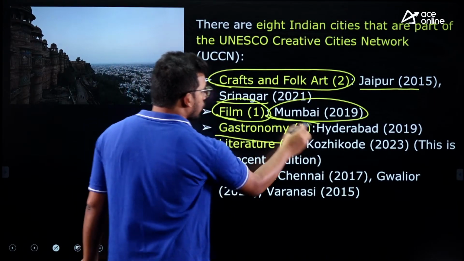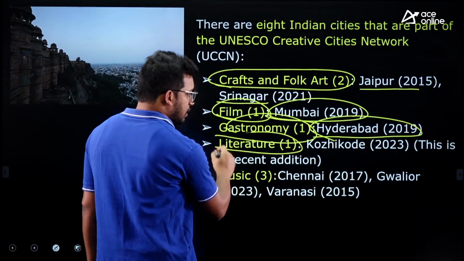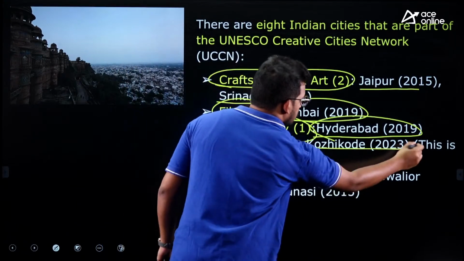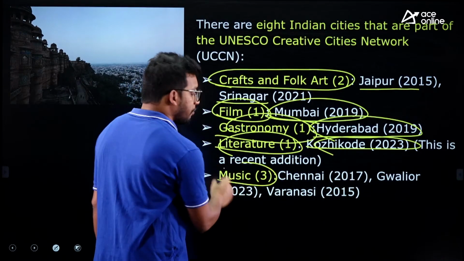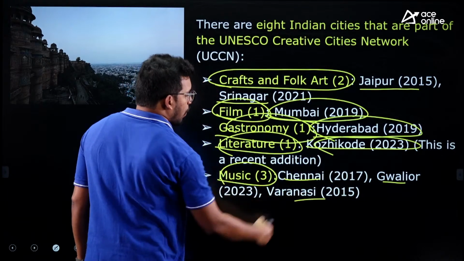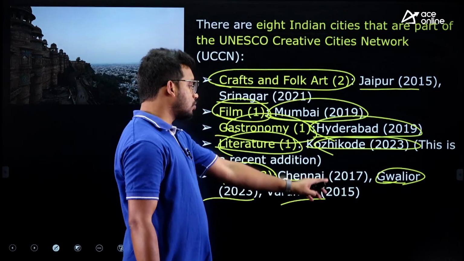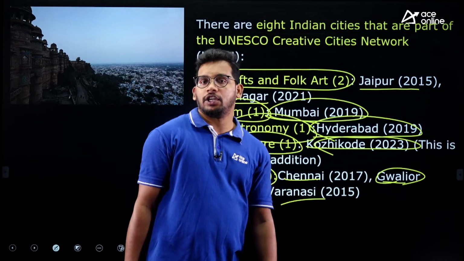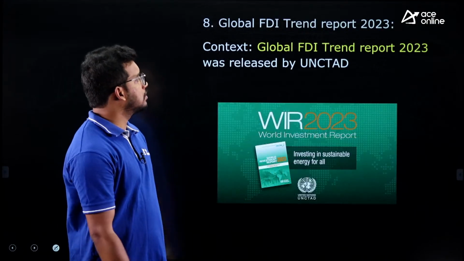Gastronomy, we have Hyderabad recognized in 2019, and literature, this is the most recent recognition, that is Kozhikode 2023. And then music, we have the highest number of cities, that is Chennai, Gwalior, Varanasi. So Gwalior got it in 2023, Chennai in 2017 and Varanasi in 2015. So all are facts, you just need to mug up the things.